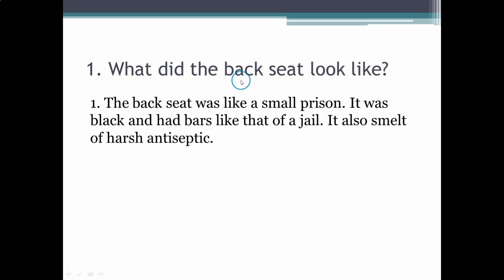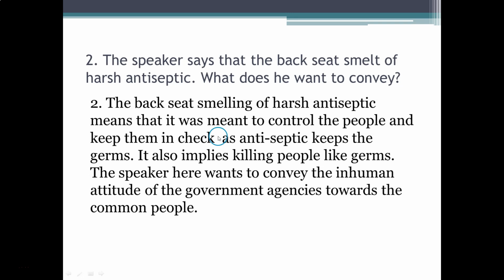Question 1. What did the back seat look like? Answer. The back seat was like a small prison. It was black and had bars like that of a jail. It also smelled of harsh antiseptic.